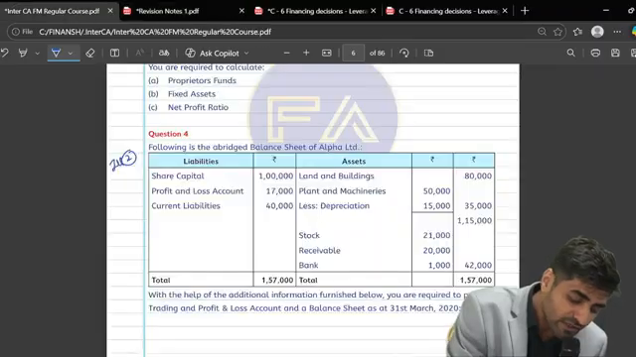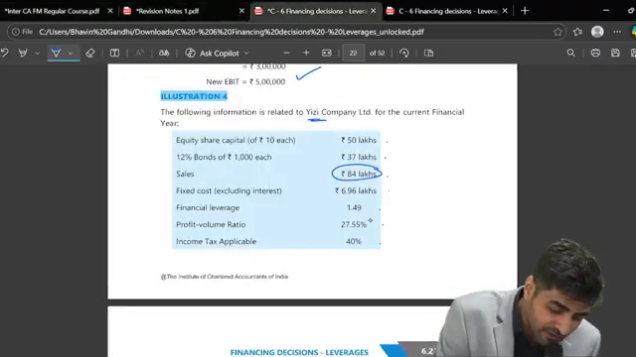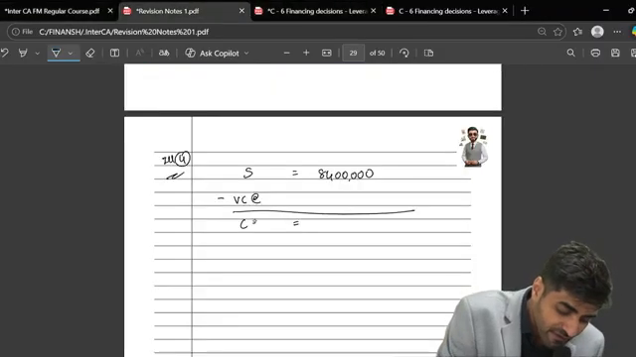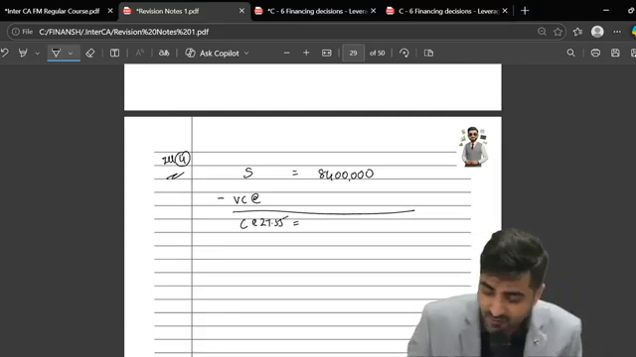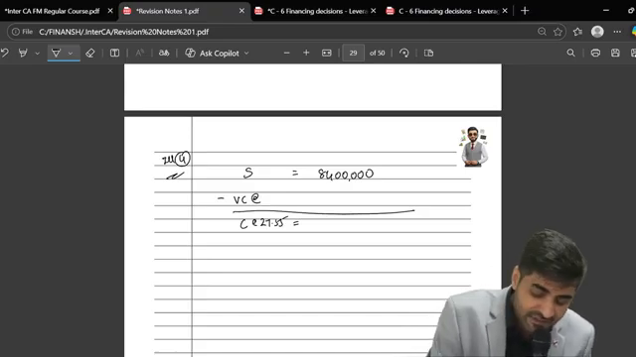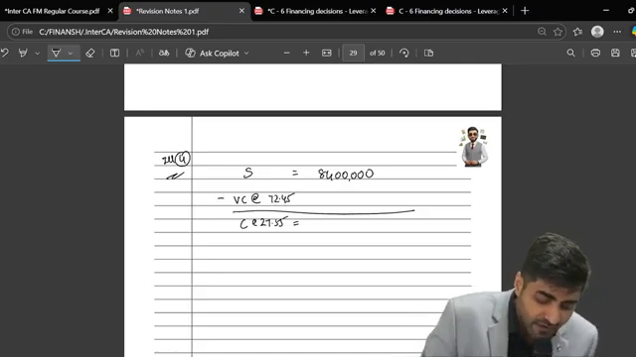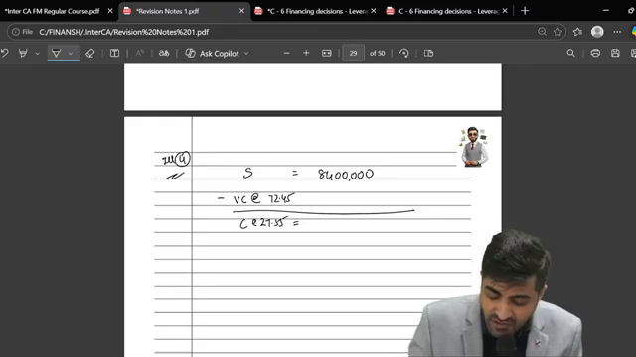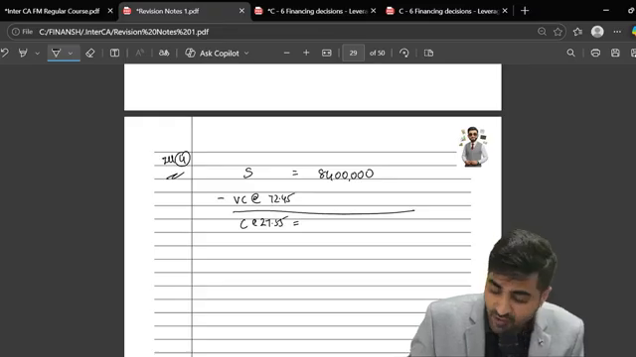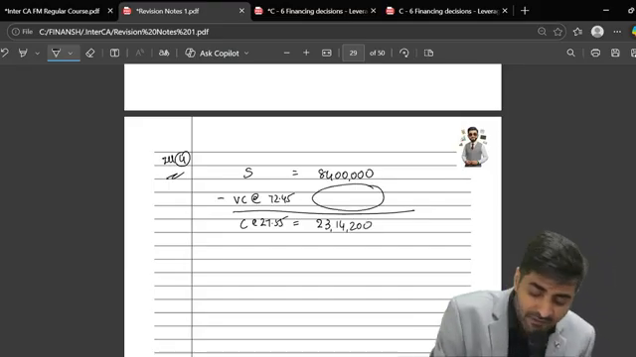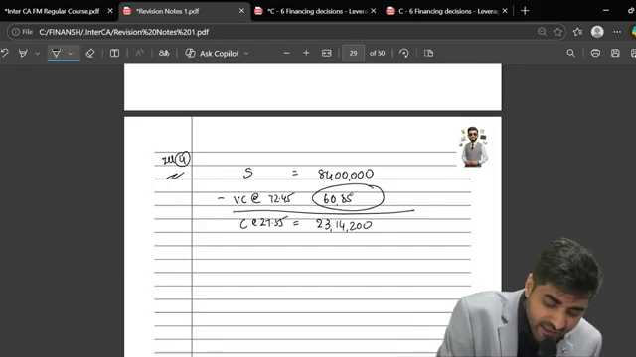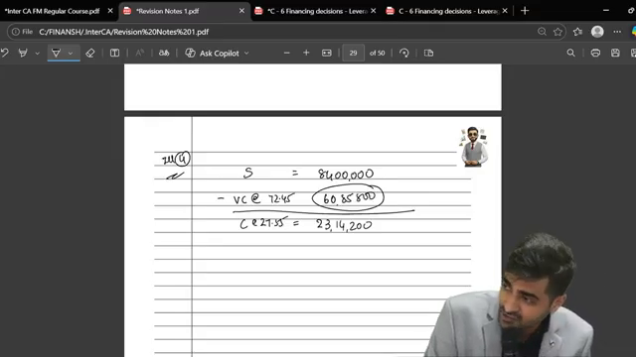Okay, but still, chalo, what is the profit volume ratio which they have told you? That is nothing but 27.55. So this is 27.55. Now can you please give me what is your variable cost? This has to be 72.45. So please give me first what is going to be my contribution. From 84 lakhs, if I multiply this by 27.55%, can you give me what is this? 23 lakh 14,200. So can I say variable cost will be the balancing figure? 60 lakh 85,800. You guys got this?